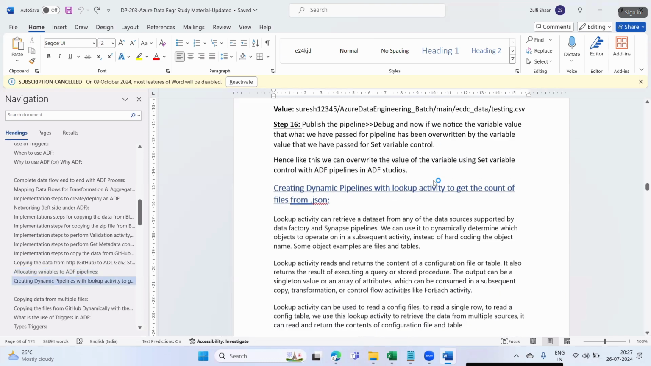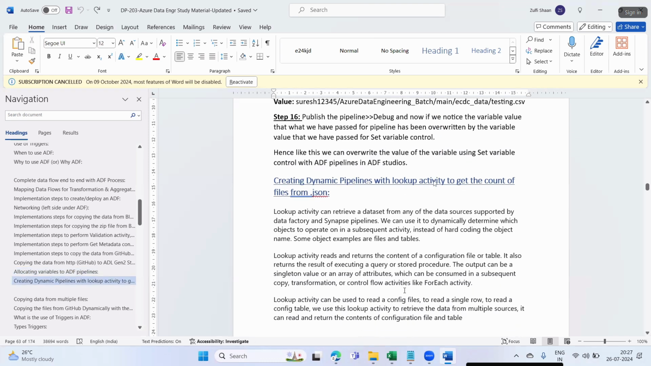Very tricky, guys. Very tricky. So these things you have to keep in mind. Now, creating dynamic pipelines. We are creating one more dynamic pipeline with the lookup activity to get the count of the files from JSON. This is a completely different scenario.